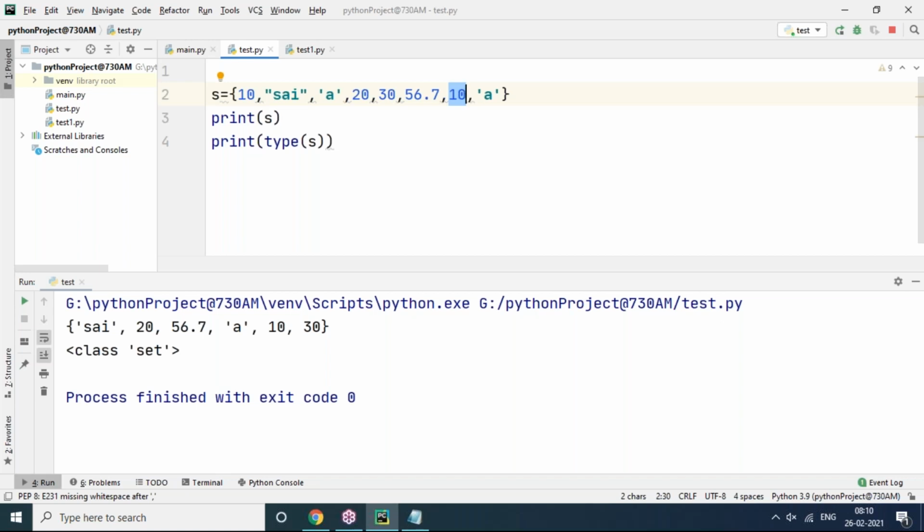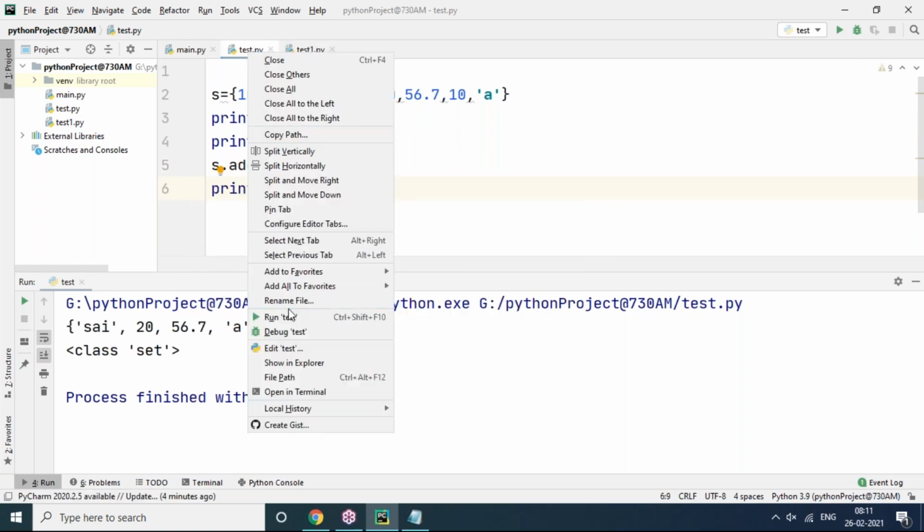But we can modify the set. Modify the set means there are some functions. S dot add, S dot add of 45, I'm adding. Print, yes. So it is allowed. 45 will be added. But you may have a doubt, sir, where will it be added? Anywhere it can be added.